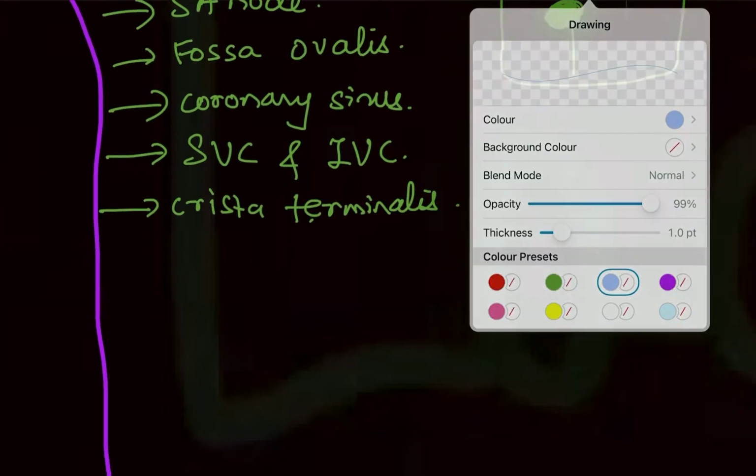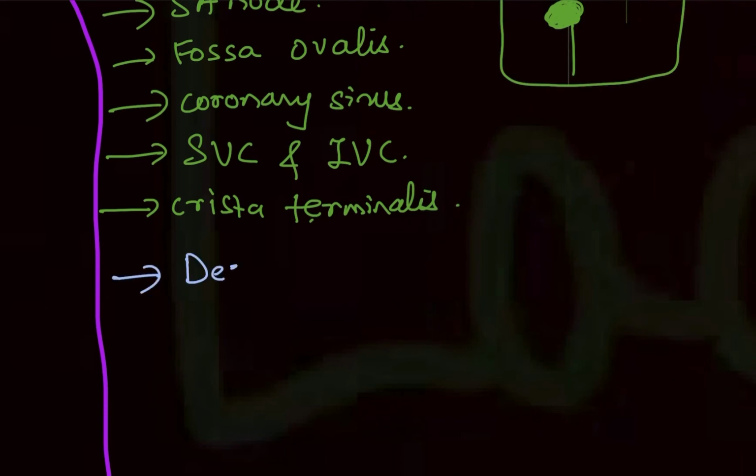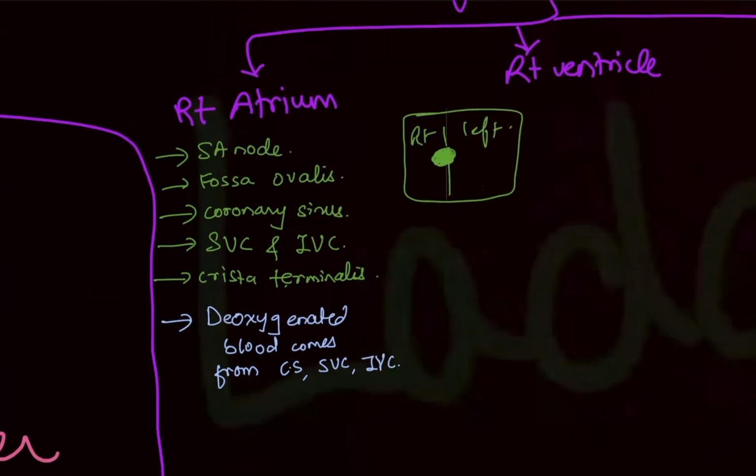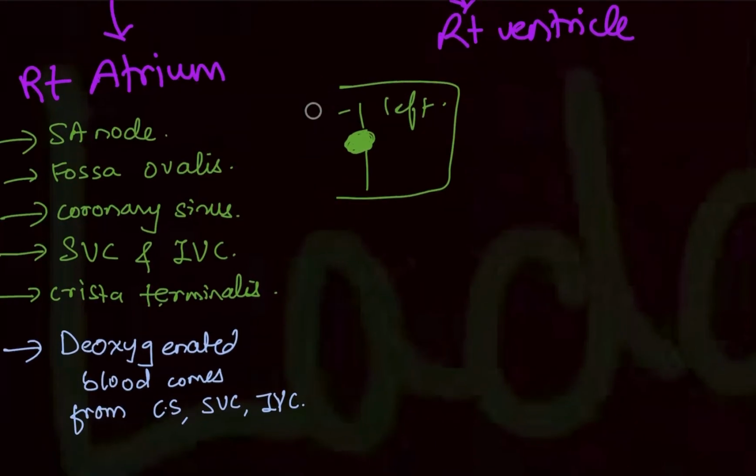Now what type of blood is present over here? So write down here, deoxygenated blood comes from the coronary sinus, superior vena cava, and inferior vena cava. All these will bring the deoxygenated blood into the right atrium. Now from the right atrium, this blood will go where? It will go into the right ventricle.